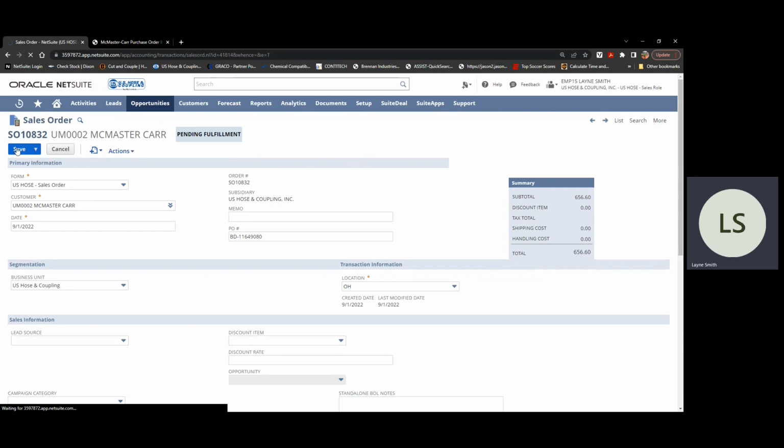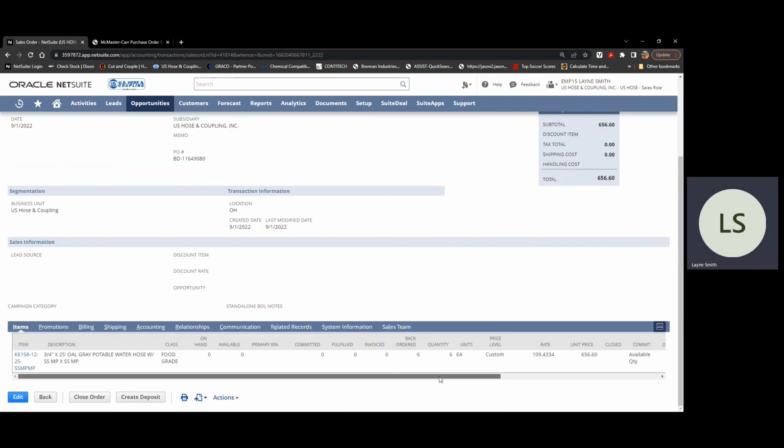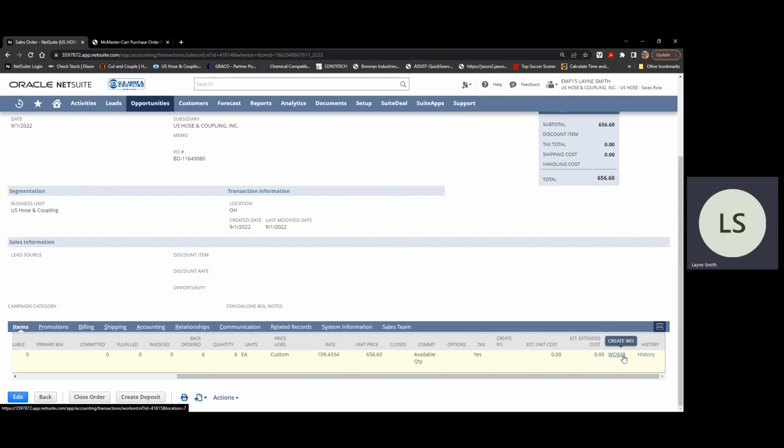In order to see what we have in stock for that assembly and make a good ship-by date, I am going to look at the work order to see what is available. Once you save this and click Create Work Order, it will automatically do that and have a link to one.